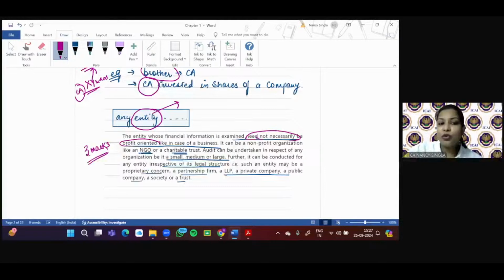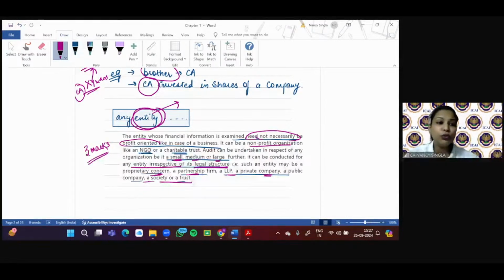So the entities whose financial information is examined need not necessarily be profit oriented, like in case of business. It can be a non-profit organization like an NGO or charitable trust, and the organization can be small, medium, or large. Further, it can be conducted for any entity irrespective of its legal structure. I told you the word entity is written, not company. So it can be what? Your LLP, your partnership, proprietary concern, private company, public company, society, or a trust.